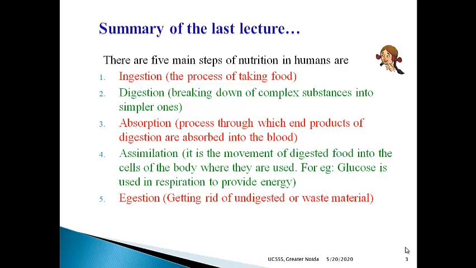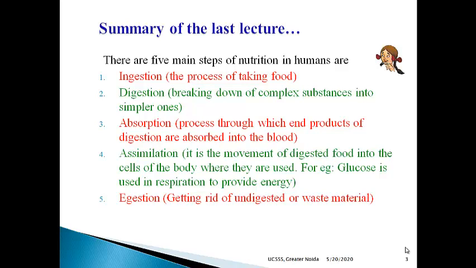In our last lecture we studied the 5 main steps of nutrition in humans. What are they? Ingestion, digestion, absorption, assimilation and egestion. Also I have written one line for each step. What is ingestion? It is the process of taking food inside our body, and in humans we do it with the help of our mouth or buccal cavity. Next is digestion. It is the breaking down of complex substances into simpler ones.